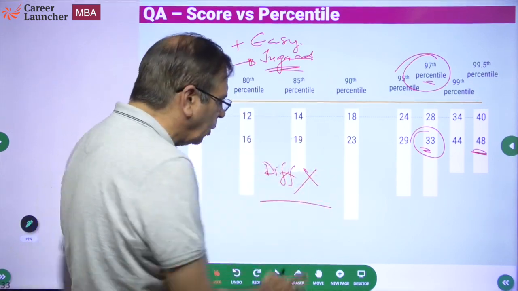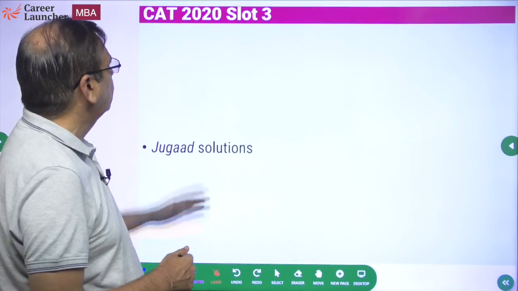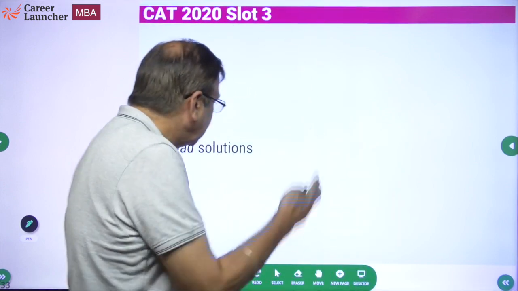That's again what we'll do. We'll go through the questions of the CAT 2020 slot 3 paper. I'll identify which are the questions you should be solving, which are the questions you can do by Jugaad, and which are the easy questions. So let's get started.